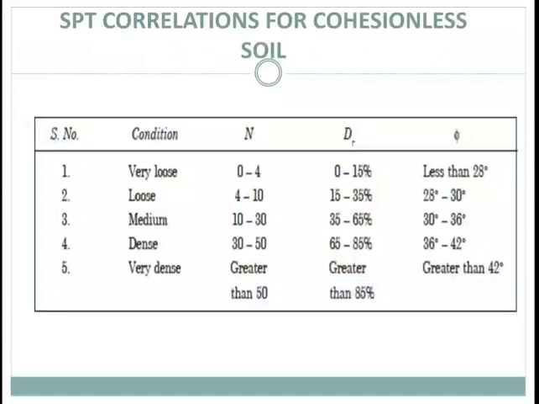In this slide, you can see SPT correlation for cohesionless soil. In cohesionless soil, the value of standard penetration depends upon the relative density and the angle of shear resistance. For cohesionless soil, if the N value increases, the angle of shear resistance also increases. In this table you can see if the N value increases, the relative density and the angle of shear resistance also increase.